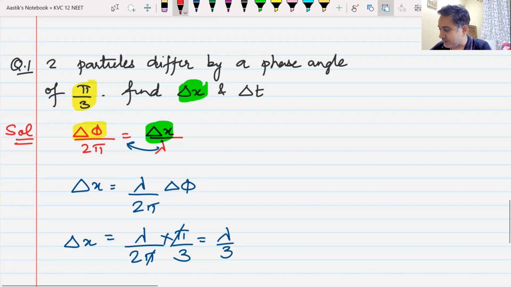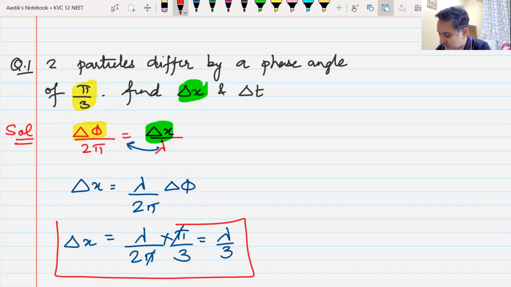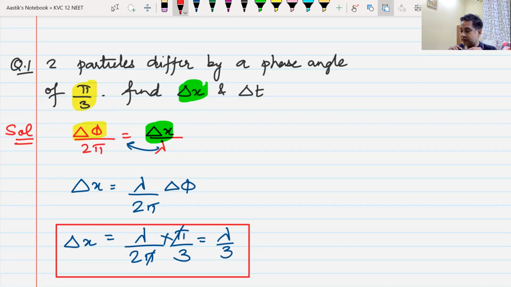Are you getting how I've done this? Lambda by 6. Oh, sorry, lambda by 6, not lambda by 3. Sorry. Did we get this answer? Yes or no? Yes, sir. Then why were you not telling me that you got the answer? Tell me, bacha.